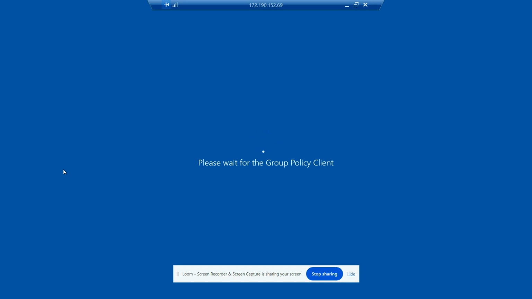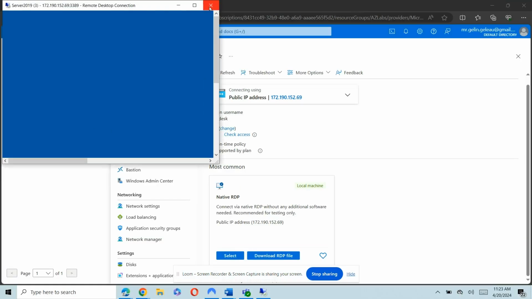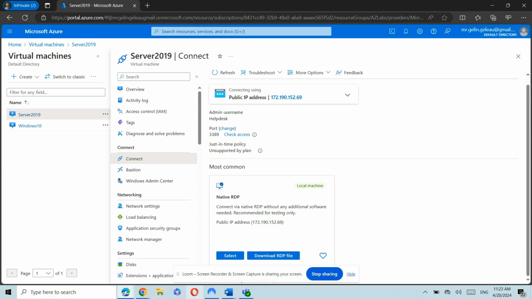So these are for the group policy client. Yeah, that's what I thought. It's still installing a few things, so I doubt we'll be able to load back in right now. So with that being said, let's wait and see. Let's X out. We'll wait a little bit and see what happens.